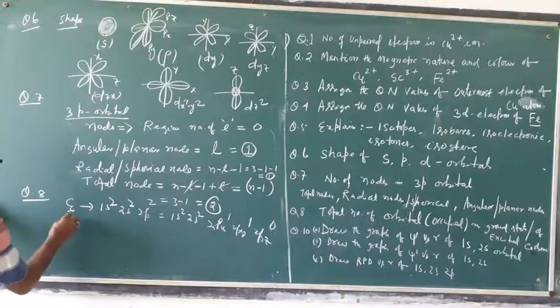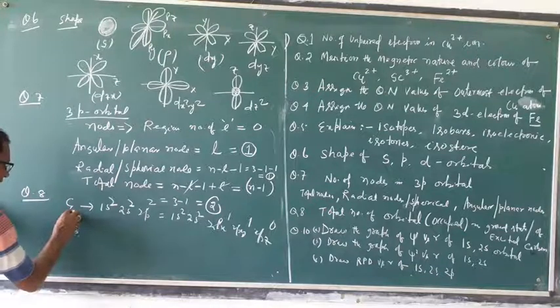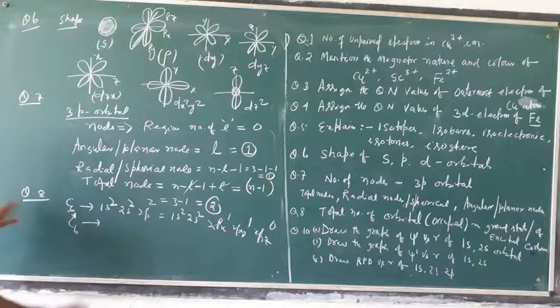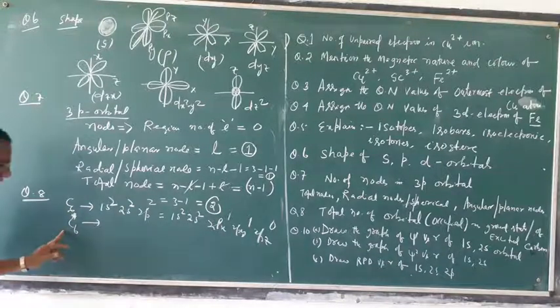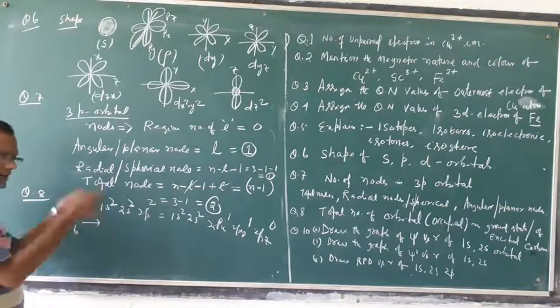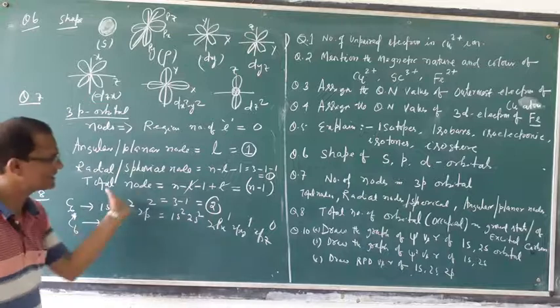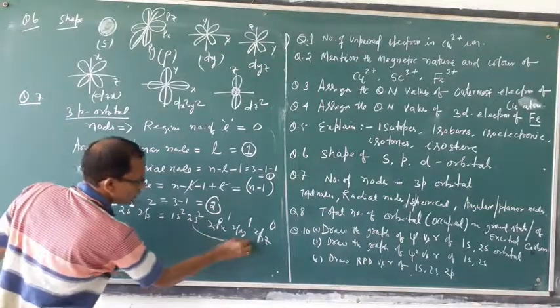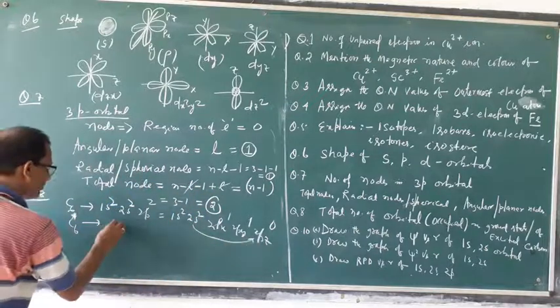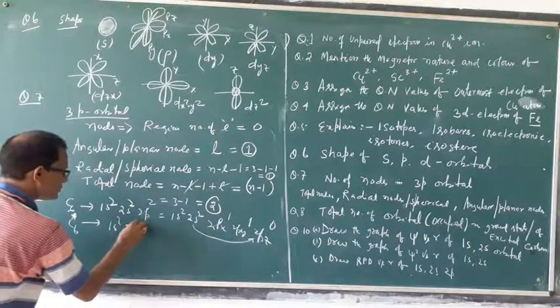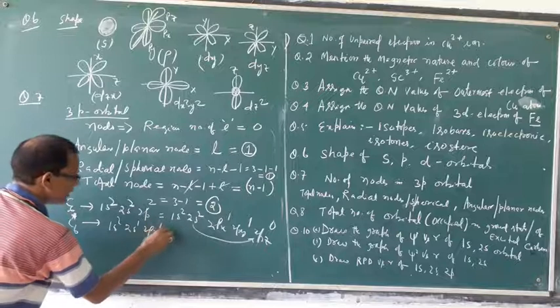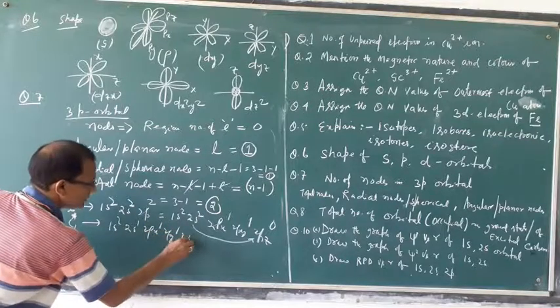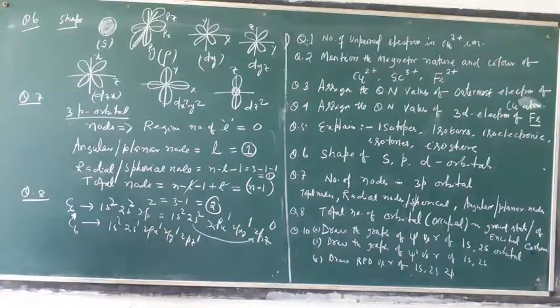In the excited state, what is the meaning of excited state? Excited state is given the symbol star. It means after gaining some energy, excitation of an electron takes place. Here the electron will be excited from 2s to 2pz. So what is the configuration? 1s2, 2s1, 2px1, 2py1, 2pz1. So this is the excited state, and this is the ground state.